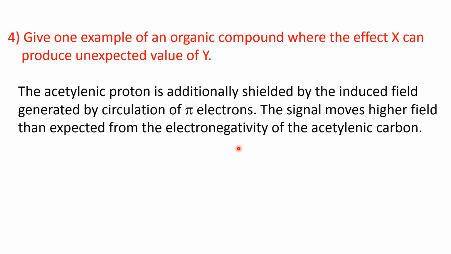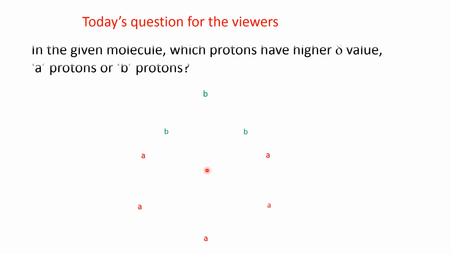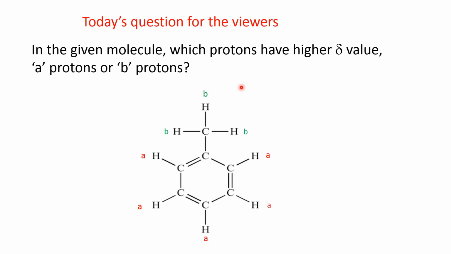So this is our riddle number 23. Now let's see the question for the viewers. Today's question is, in a given molecule, which protons have higher delta value, A protons or B protons? That means in the molecule, two types of protons will be there, A protons and B protons, which have higher delta value. The molecule is this one.